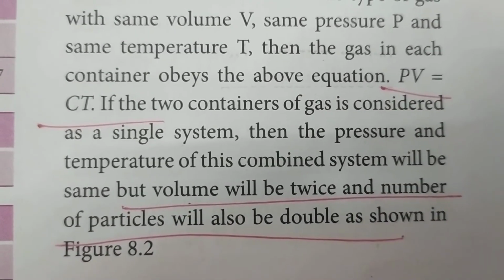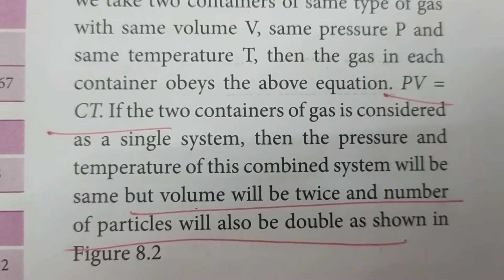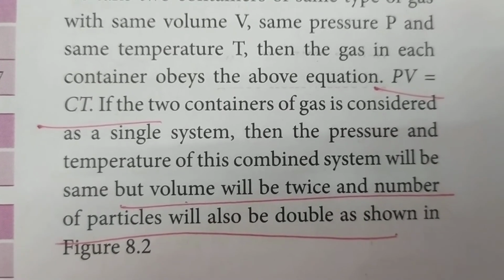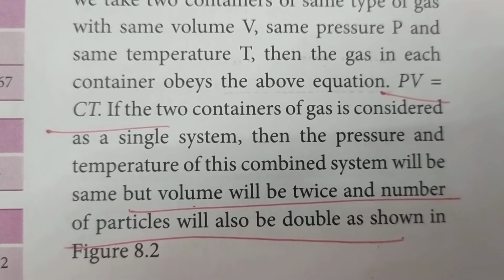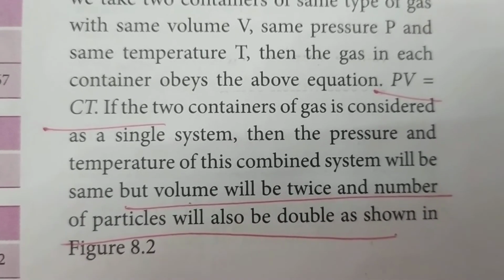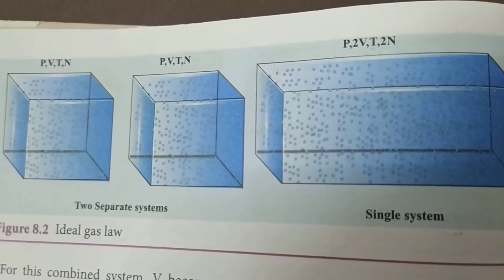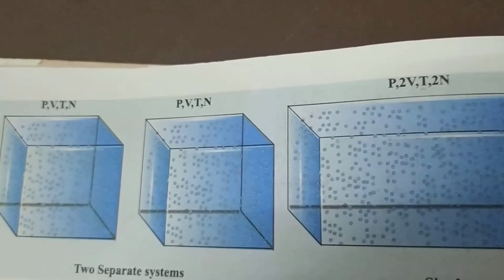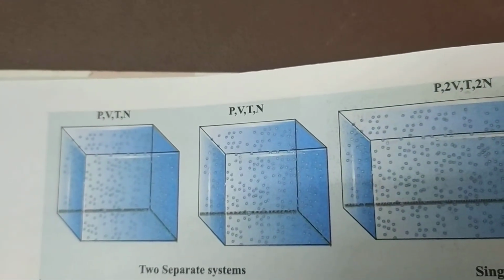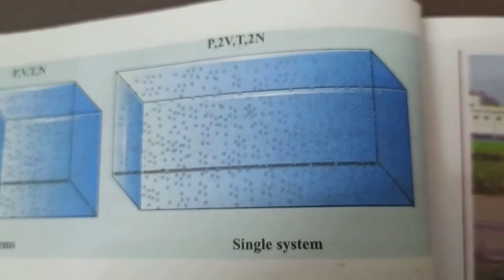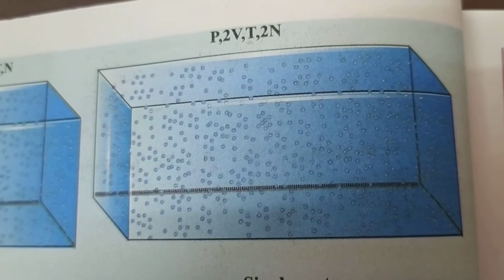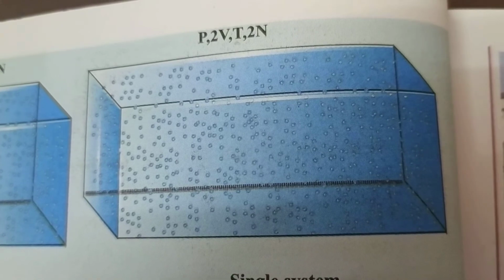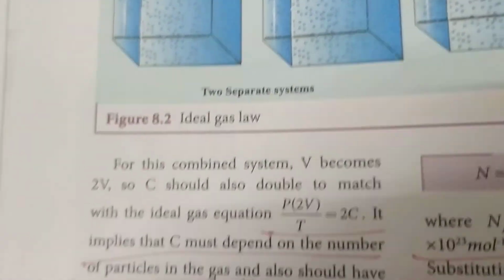When you combine these two containers into a single system, the volume will be twice and the number of particles will also be doubled, whereas the pressure and temperature will remain constant. This is shown in this diagram. First there are two individual systems, then they are combined together. This is the example for this one.